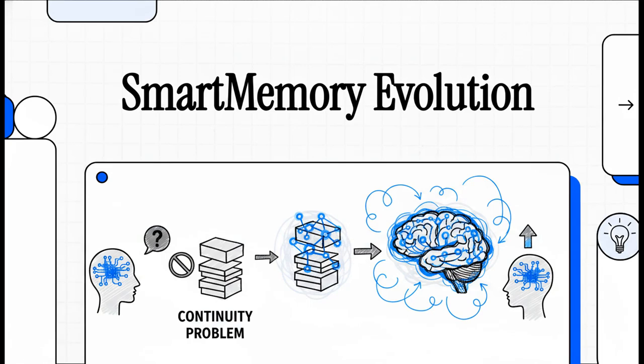Welcome to the Explainer. Okay, so today we're diving into a massive, and I mean absolutely massive shift happening right now in artificial intelligence. We're looking at how AI memory is transitioning away from just simple semantic search and evolving into these complex, truly cognitive architectures.